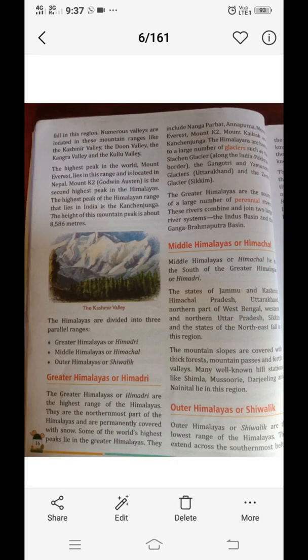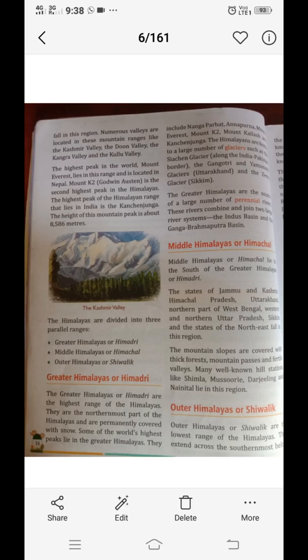They include Nanga Parbat, Annapurna, Mount Everest, Mount K2. Actually, you have to rectify it again. Mount K2 is not in Himalayan ranges, it is in Karakoram ranges. So don't include Mount K2 in this. Mount Kailash and Kanchenjunga.